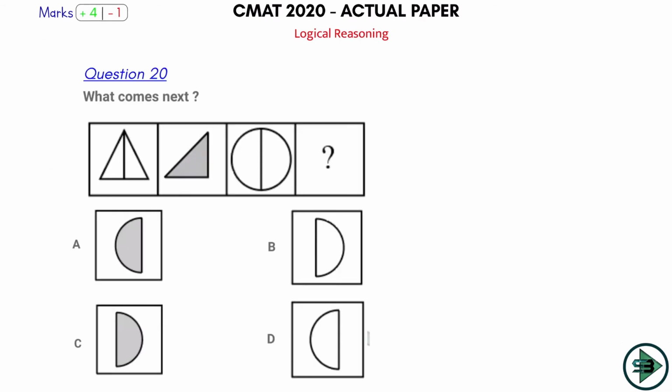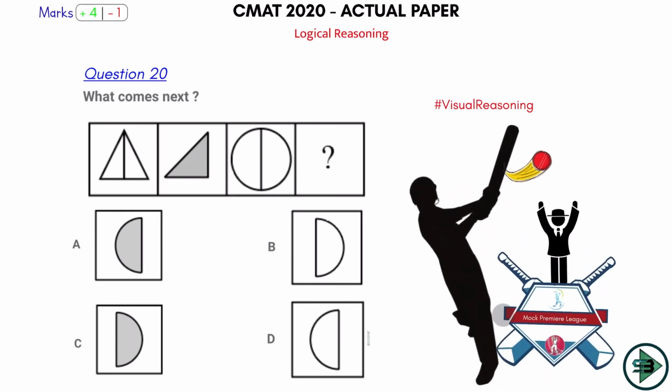Let's come and play now. Ball number 20, question number 20 in the logical reasoning section. This is from visual reasoning, the topic that we have studied so well because it is important for Maharashtra CET. There are 25 questions out of the 100 questions of reasoning that you get only from visual reasoning. That's why we spent a good amount of time on this topic in our YouTube classes, and we know this well. So this is clearly a 6er for me, and I can orally solve this.